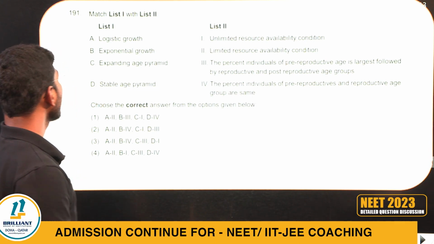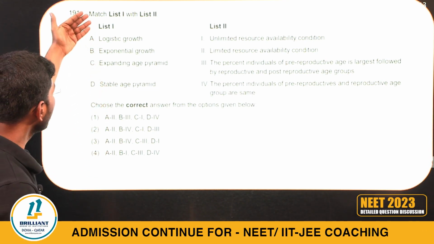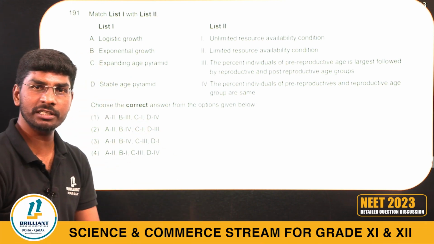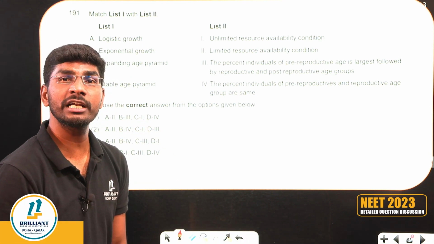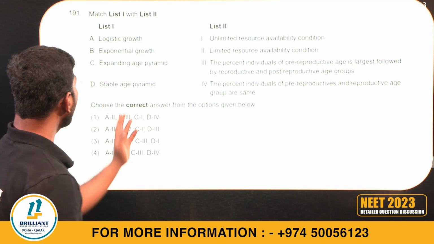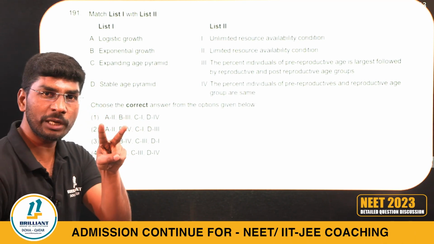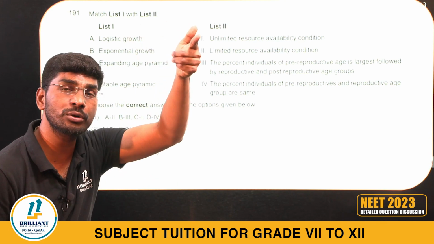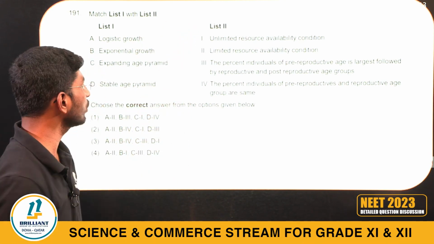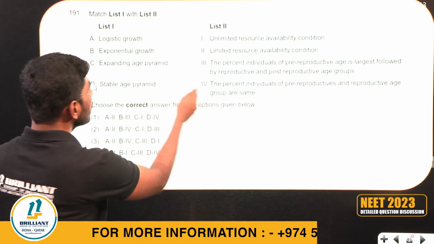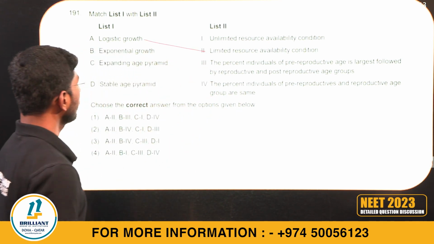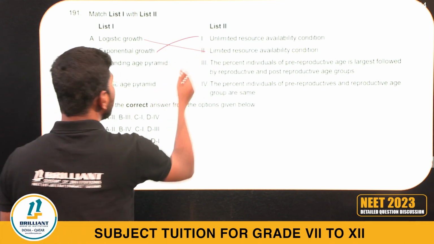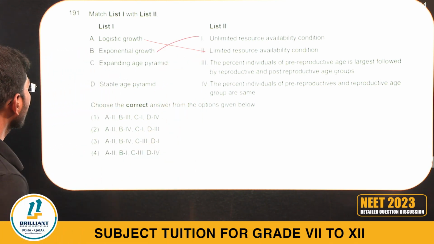191. Different types of growth are given: logistic growth, exponential growth, and age pyramids, including a stable age pyramid. This question is from the organisms and populations chapter. There are two types of growth, logistic and exponential. Exponential is with unlimited resources. Logistic is with limited resources. A is 2, limited resources are available. Next, exponential growth is the unlimited one, B is 1, right?